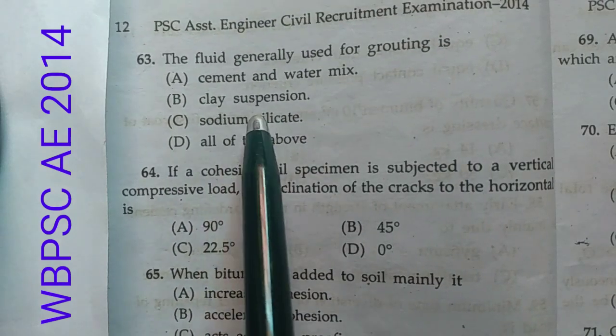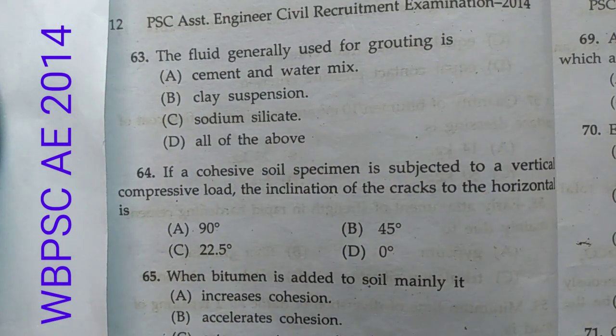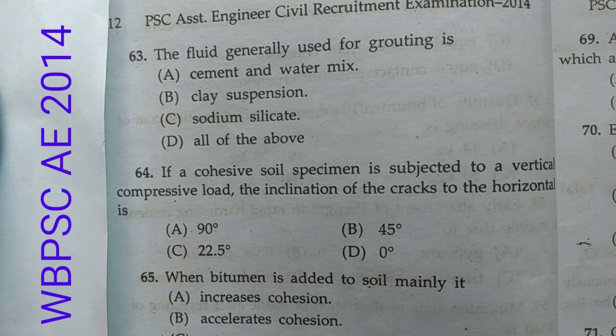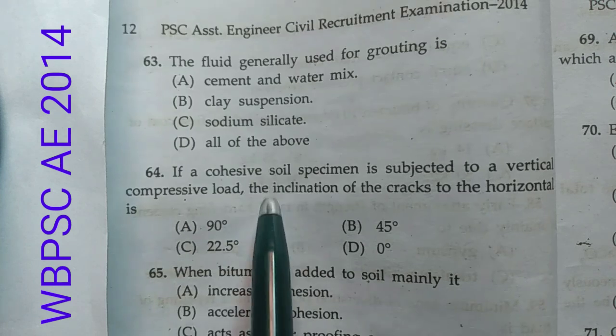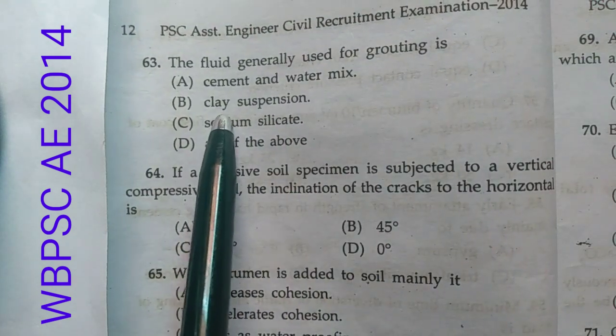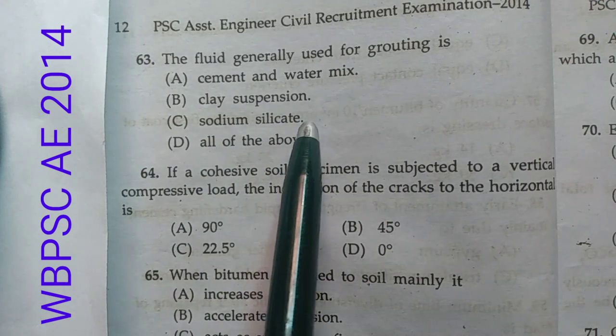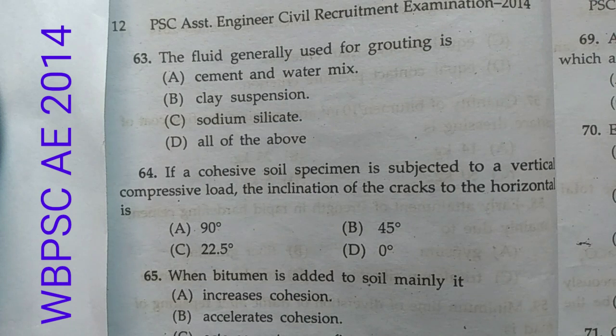Now question number 63. The fluid generally used for grouting, and these are the options. Now you all know that grouting are of various types. That means cement grouting, bentonite grouting, chemical grouting, bituminous grouting. For cement grouting, cement and water mix are used. For bentonite grouting, clay suspension is used. For chemical grouting, sodium silicate are used. So all of the above is the correct answer.